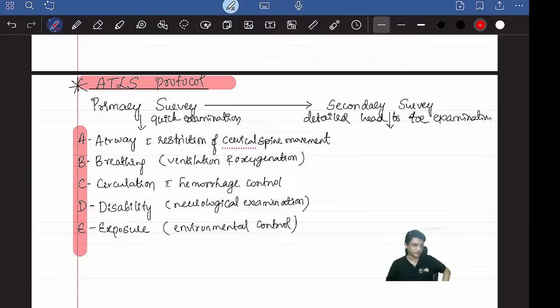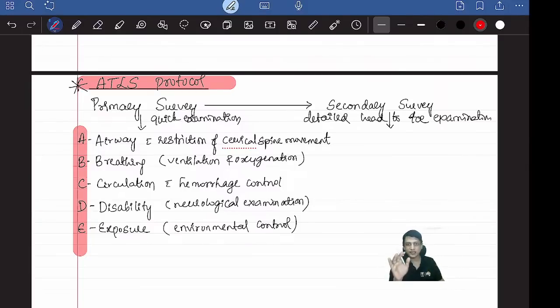And suddenly one patient comes with a trauma. Your surgery friend has gone to the ward to check a patient for tomorrow's operation. Some orthopedics and OBG friends have gone for a cup of coffee, and nobody is there. Only the pediatric friend and you, a dental surgeon, are there. Only two people, and a trauma patient has come. Now you can't say that you're a dental doctor, you don't know what to do, and you will not see the patient. No, you're a doctor. You should at least do first aid for that patient.